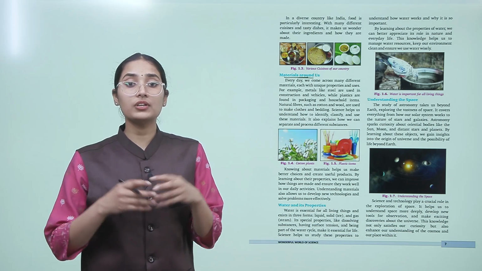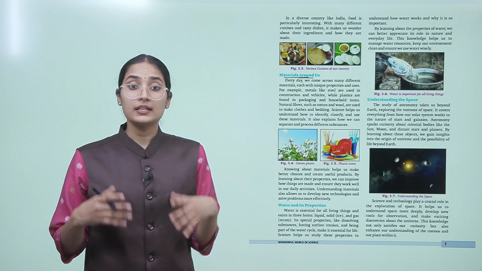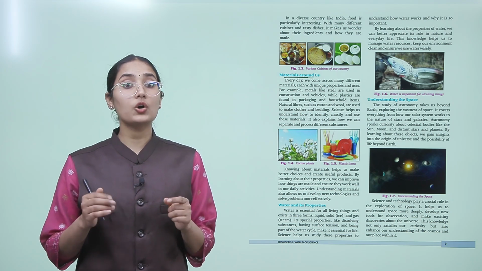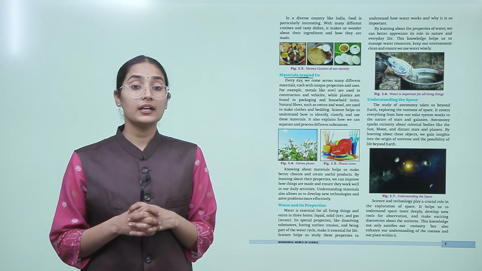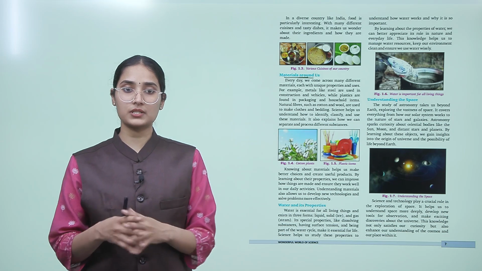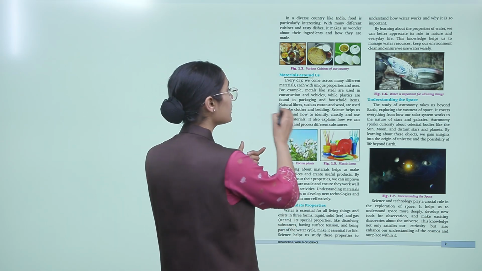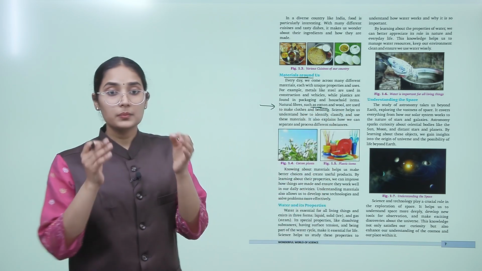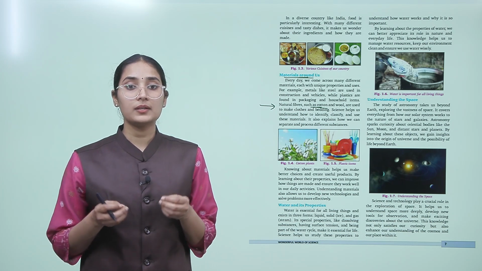So we are all interacting with different materials every day. Science comes in here. Science helps us to understand how to identify, classify and use these materials. It also explains how we can separate and process different substances. So it was science that helped us to use cotton for our clothing.